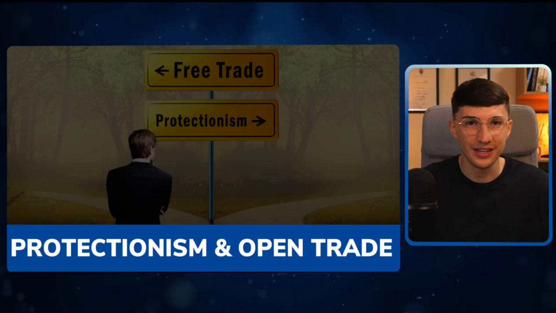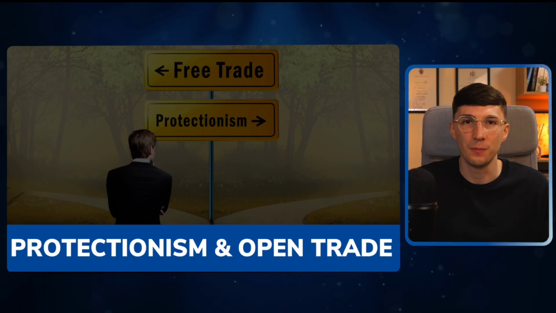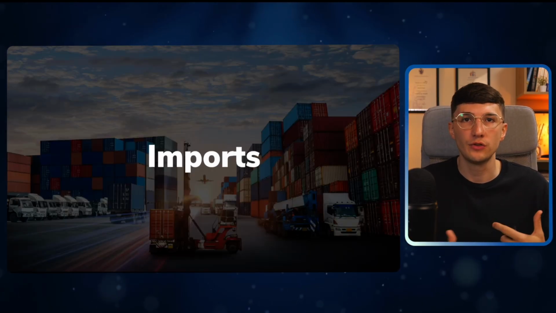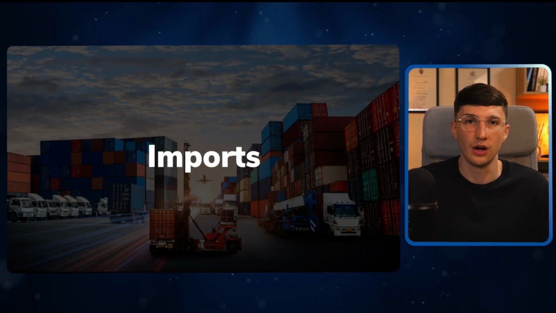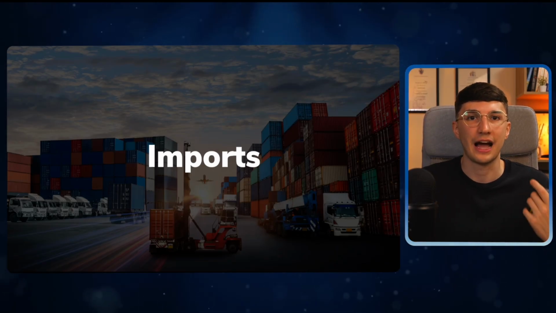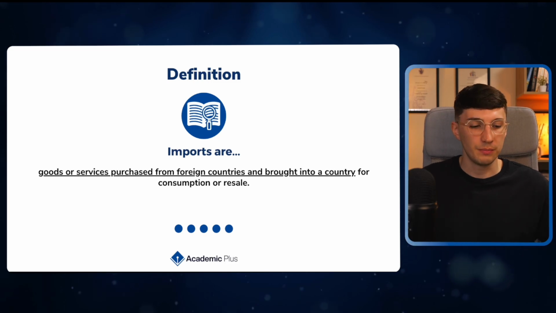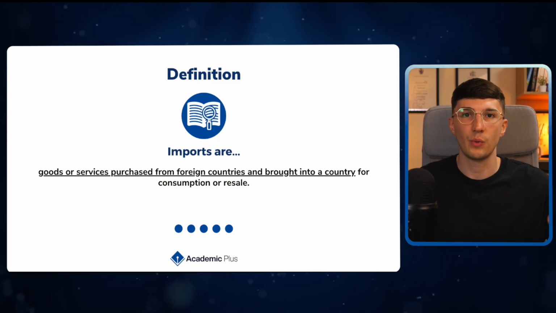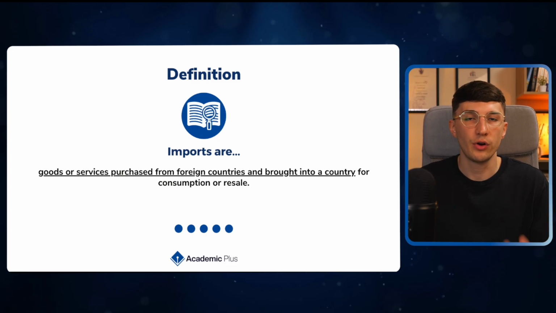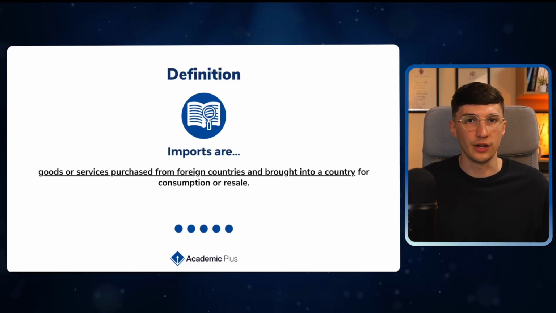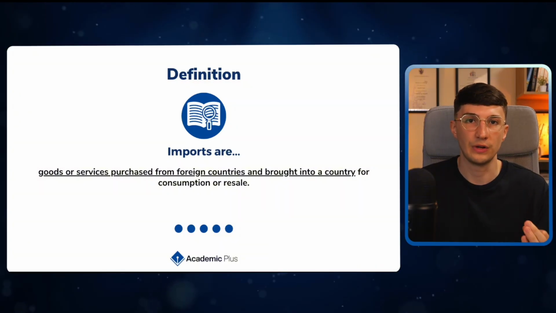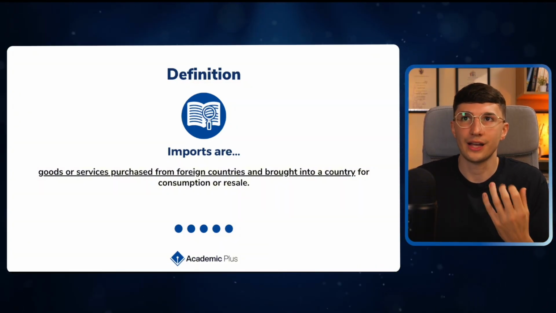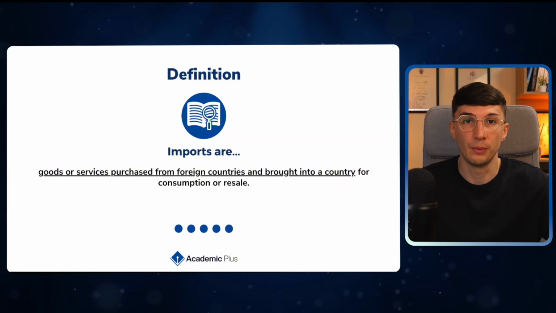The next topic that we're going to look at in this revision video will be the difference between protectionism and open trade. First of all, before we go into what protectionism or open trade is, we need to know what imports and exports are. We looked at this a bit earlier on when we looked at our exchange rates. Quite simply, all we mean by imports is when within the UK, we are buying products or services from another country. So we're bringing them into the UK either for our own personal consumption or for resale. For example, for resale, we may be importing raw materials from abroad.